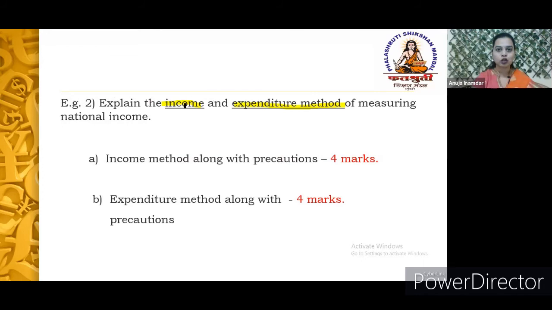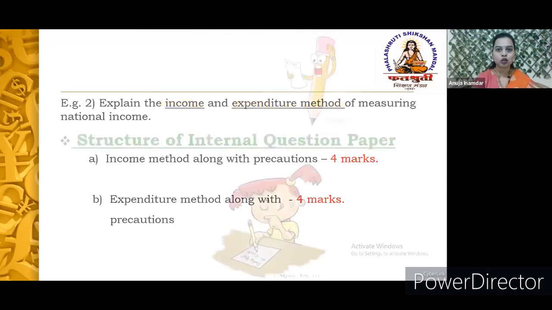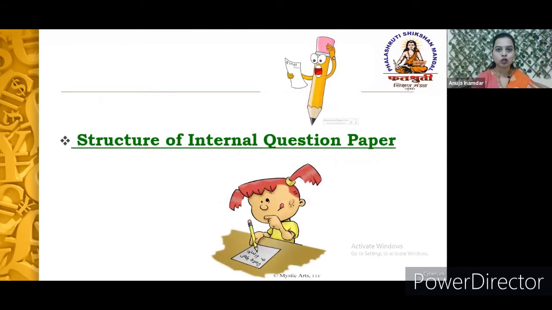So while writing the answer for this, you also need to give the example. A schedule is there for the income and expenditure method that you are supposed to draw along with the explanation. So this is how you are supposed to answer question number 6, which carries 8 marks. This is especially for the 80 marks paper.